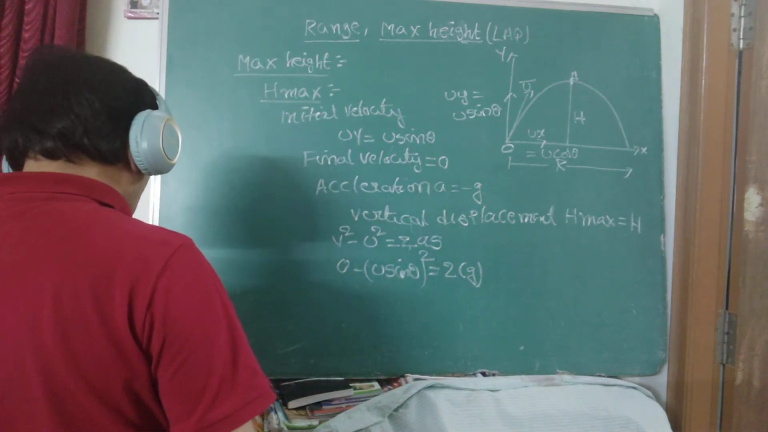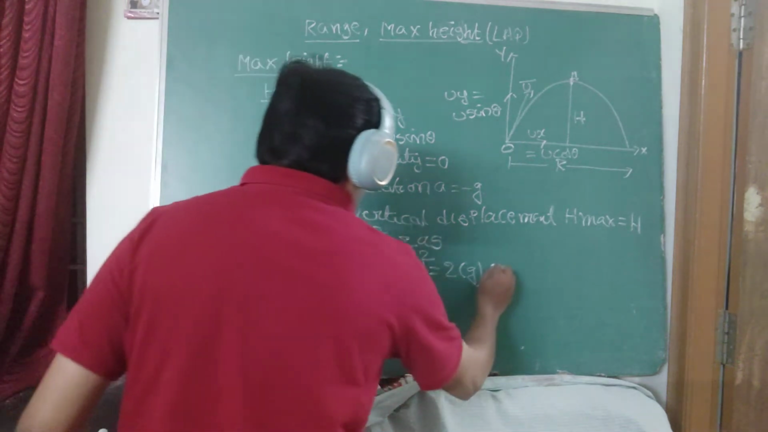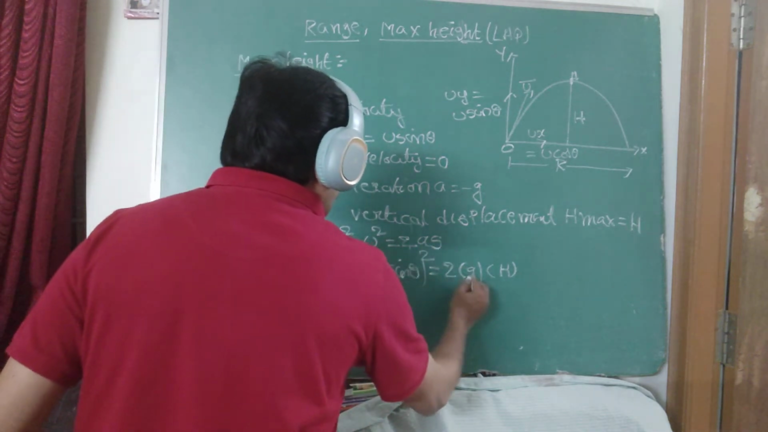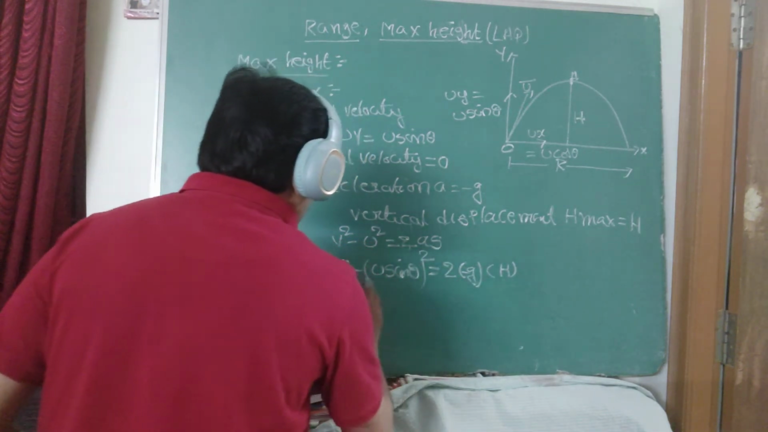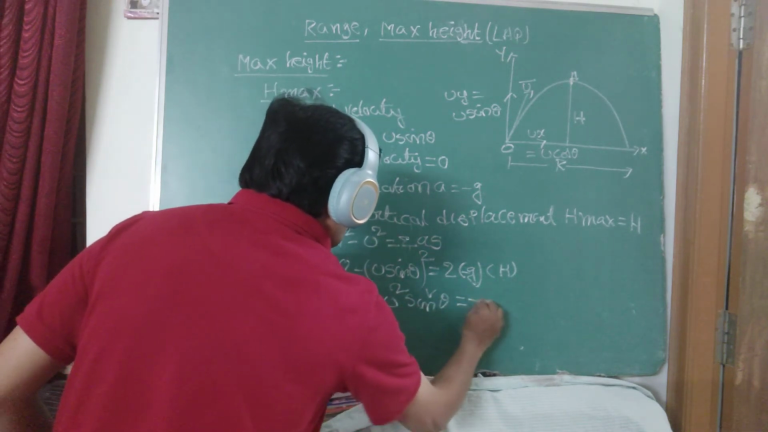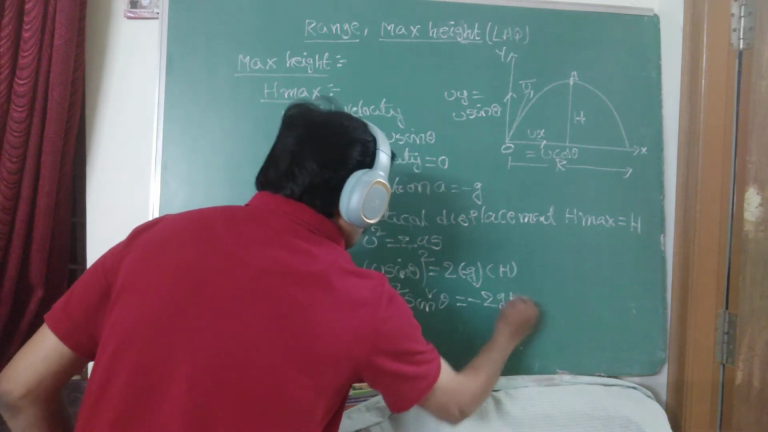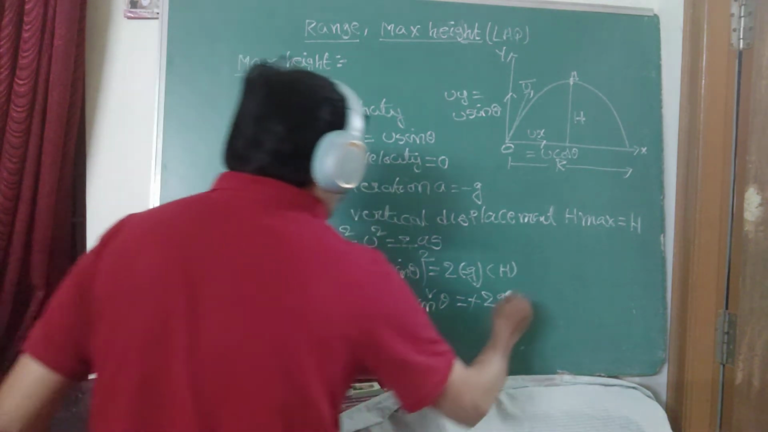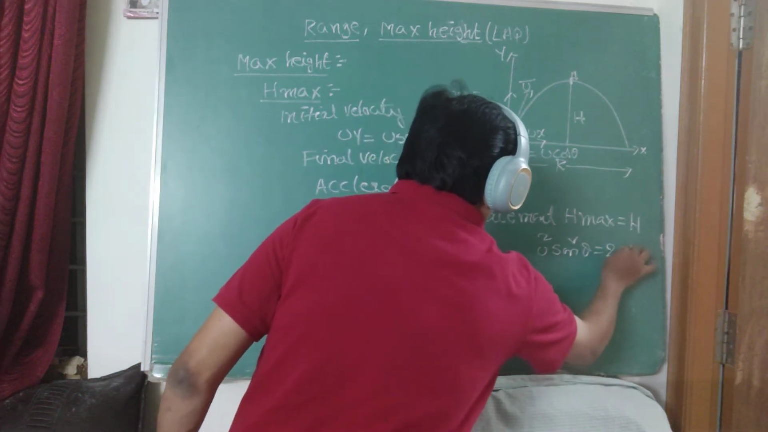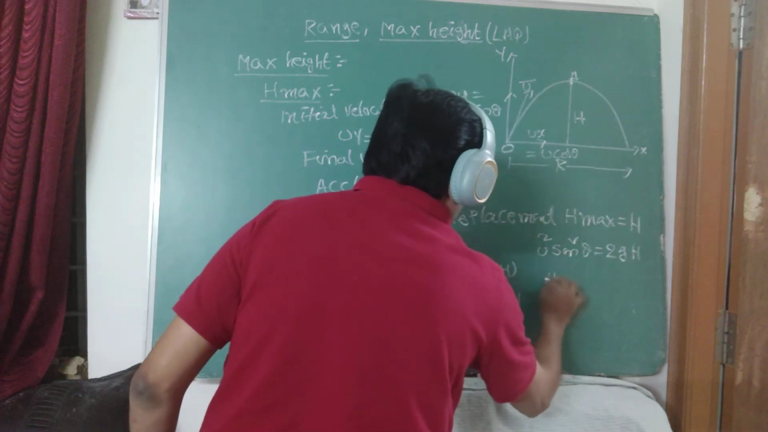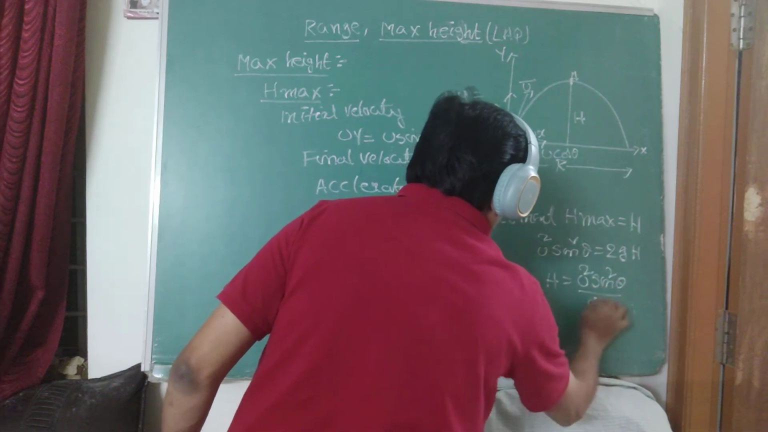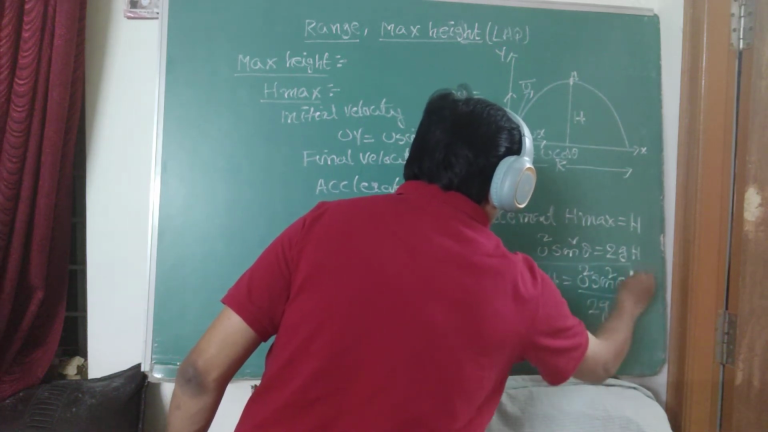What about the value of the displacement? That is nothing but height. You want to calculate the result of height. Now simplify. It is away from the ground, which means negative sign. Simplify now: minus u square sin square theta equals minus 2gh. Cancel the sign on both sides. Then u square sin square theta equals 2gh. From this, h equals u square sin square theta by 2g. That is nothing but maximum height.